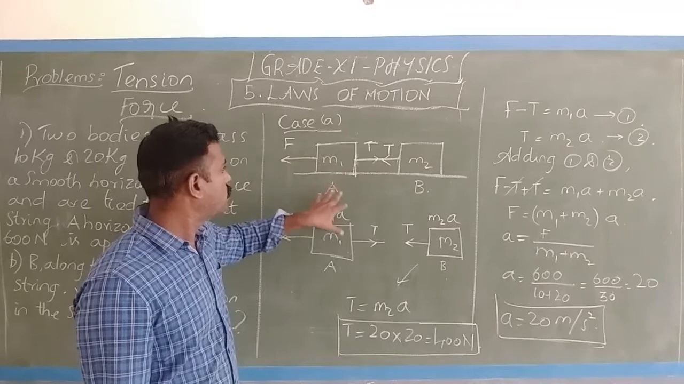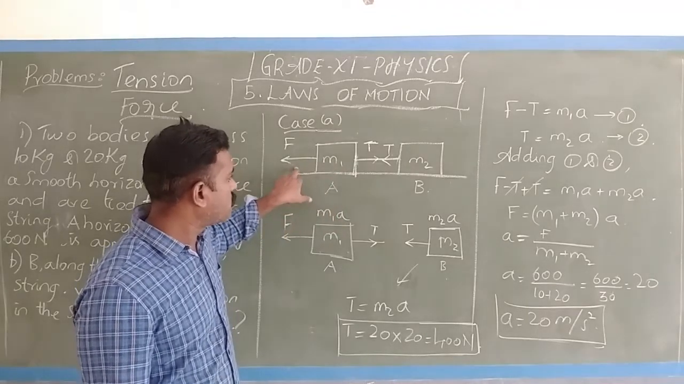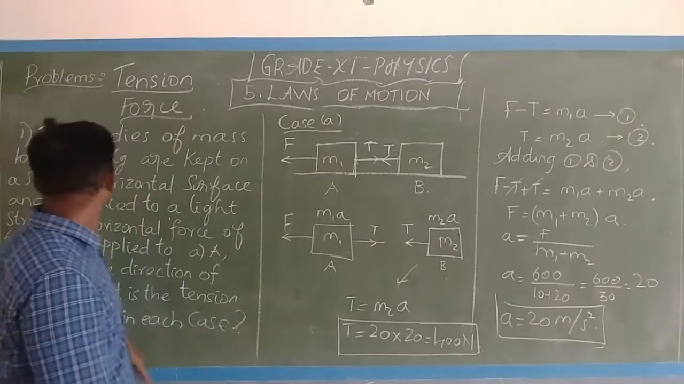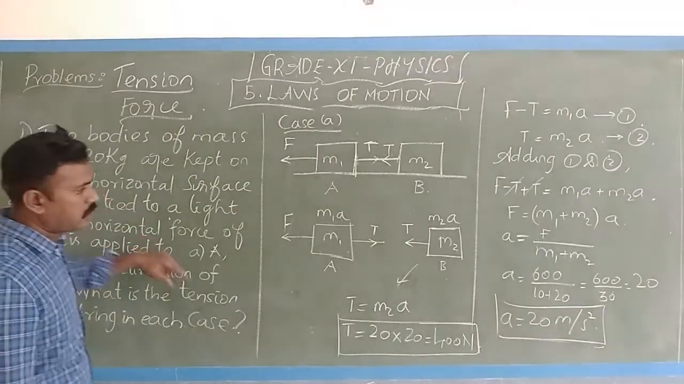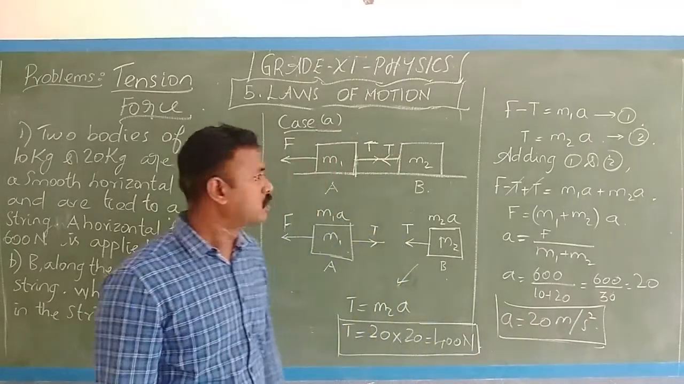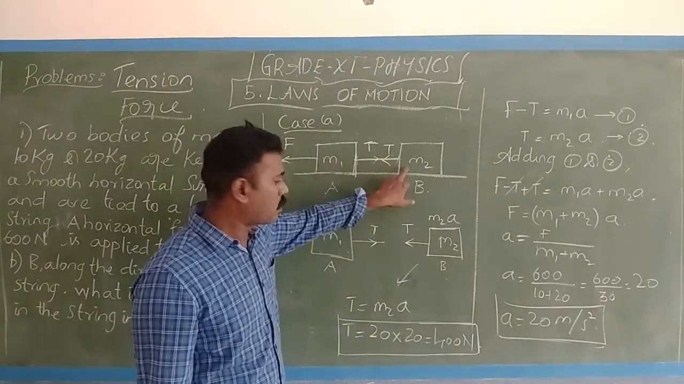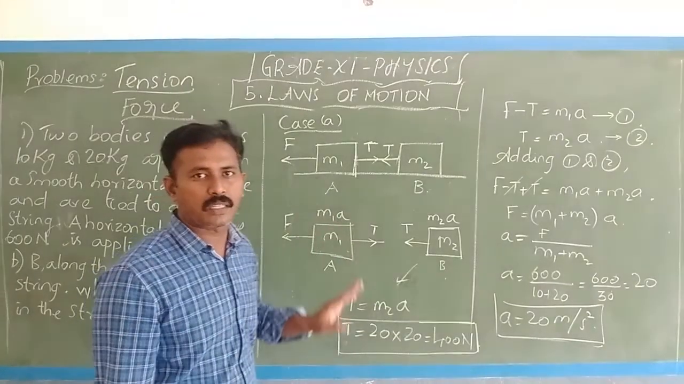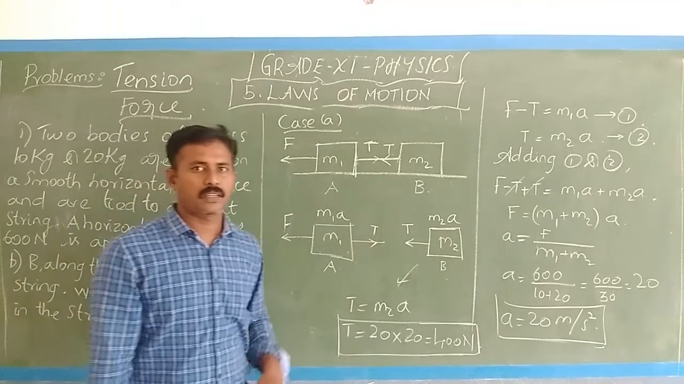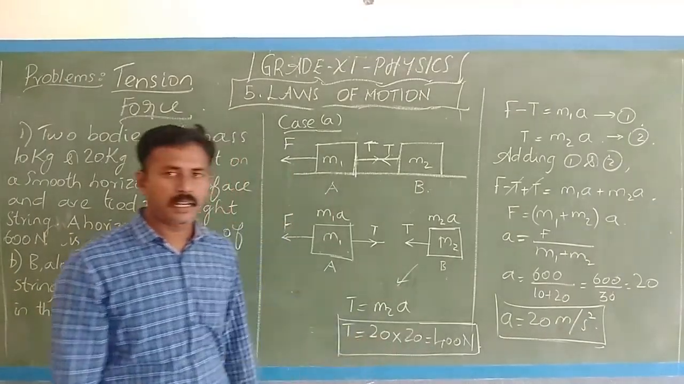So this applied force, then M1 times A is what? M1 is 10. 10 into 20 is 200. So 200 here, 400 here. So the total force, since they are in series, adds up to 600 Newton. So the answer we found is correct.